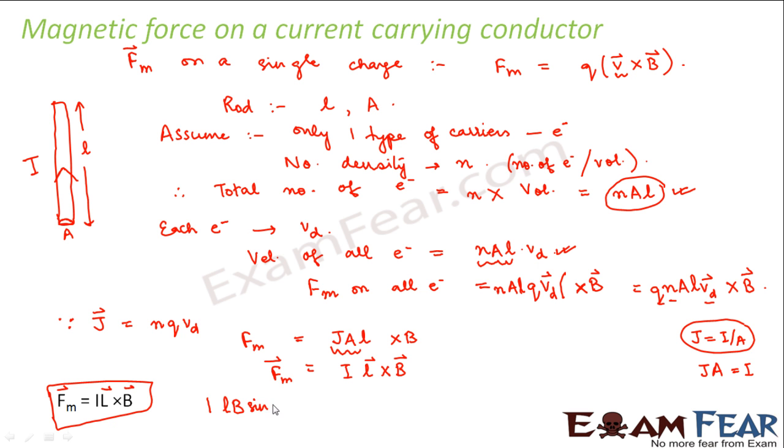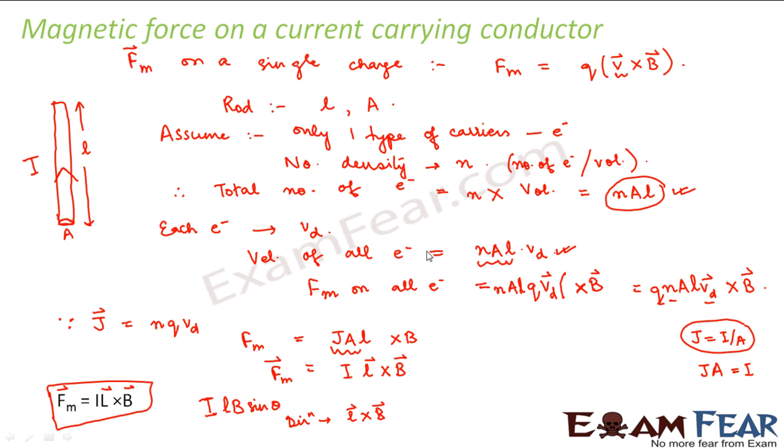I L B sine theta, where theta is the angle between L and B, that is the angle at which this current conductor is oriented with respect to the magnetic field. And when I talk about direction, the direction is again given by L cross B. That means use the right hand rule. You curl all your four fingers from L towards B, then your thumb will give the direction of the magnetic force, right? So I hope it is clear to you now.